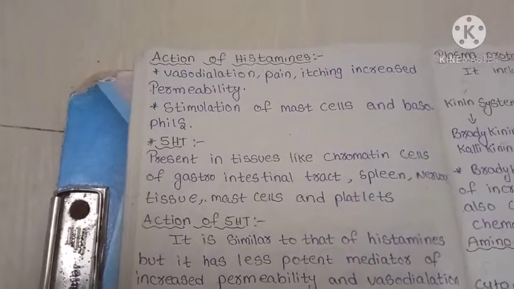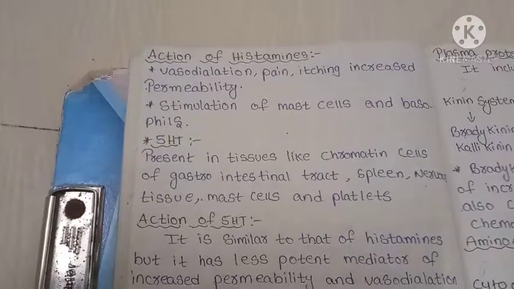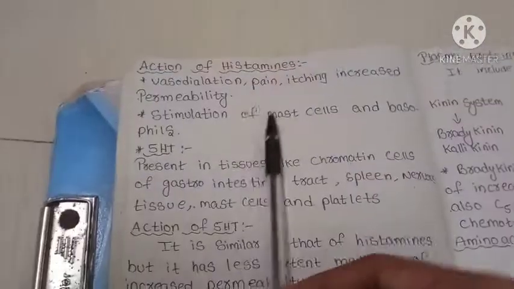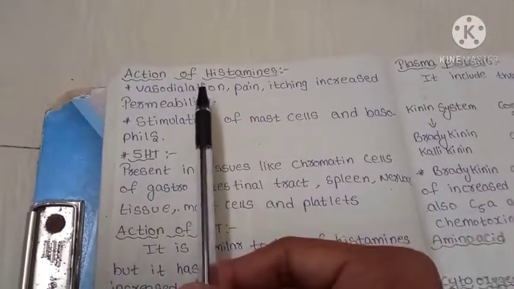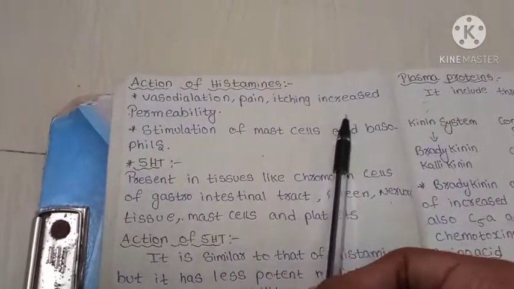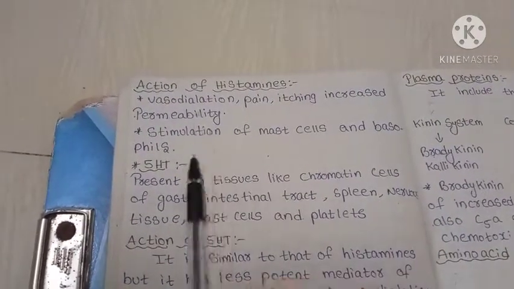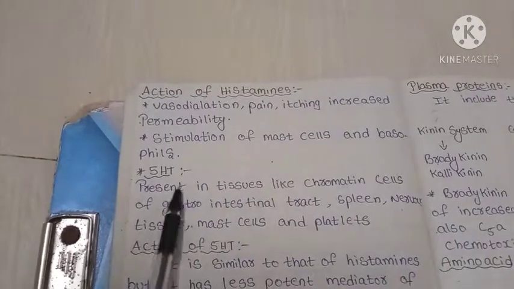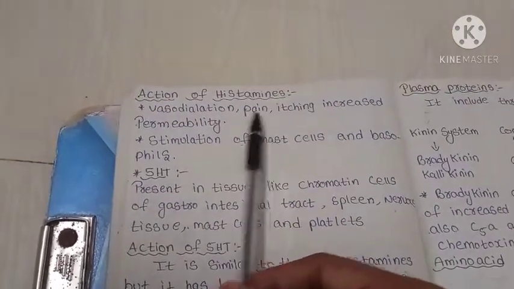Since histamine is released, it shows particular actions on the human body, that is, the action of histamine: vasodilation, pain, itching, increased permeability and also stimulation of mast cells and basophils. This is the function of histamine.